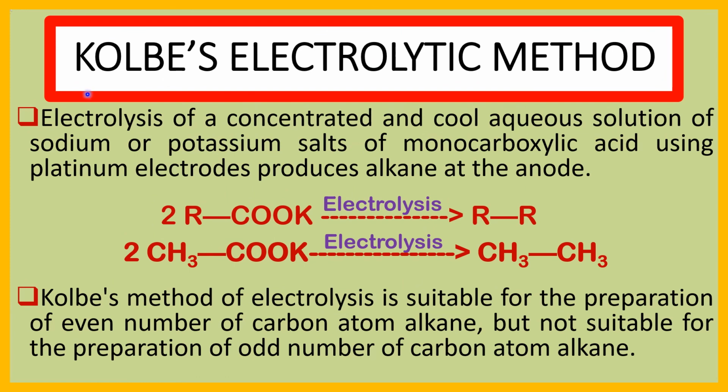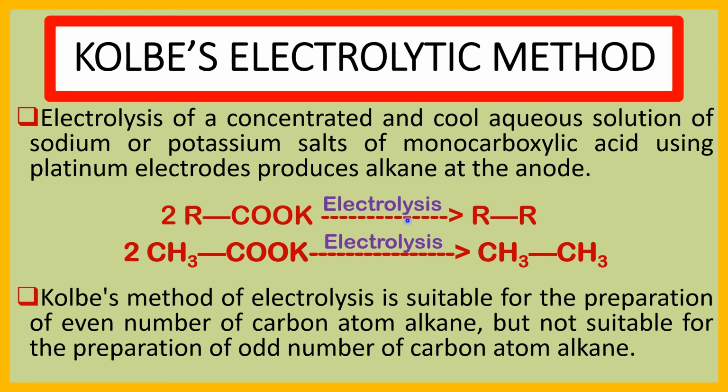Now see the method for the preparation of alkane by the Kolbe electrolytic method. Electrolysis of a concentrated and cool aqueous solution of sodium or potassium salts of monocarboxylic acid using platinum electrodes produces alkane at the anode. Here we take 2 molecules of potassium salt of monocarboxylic acid, 2 RCOOK.